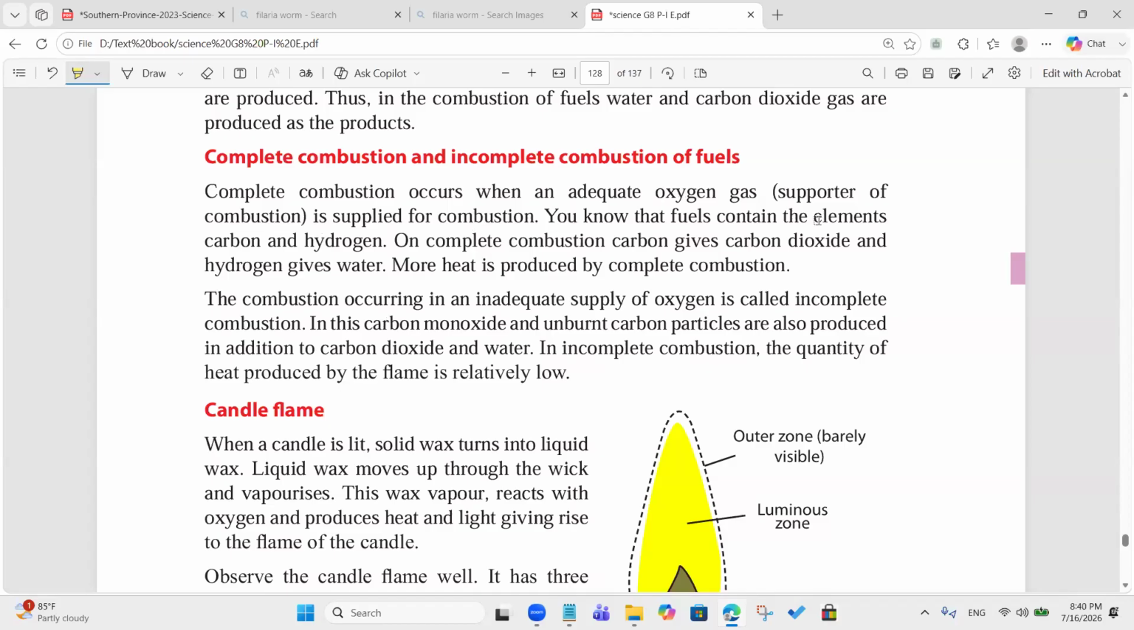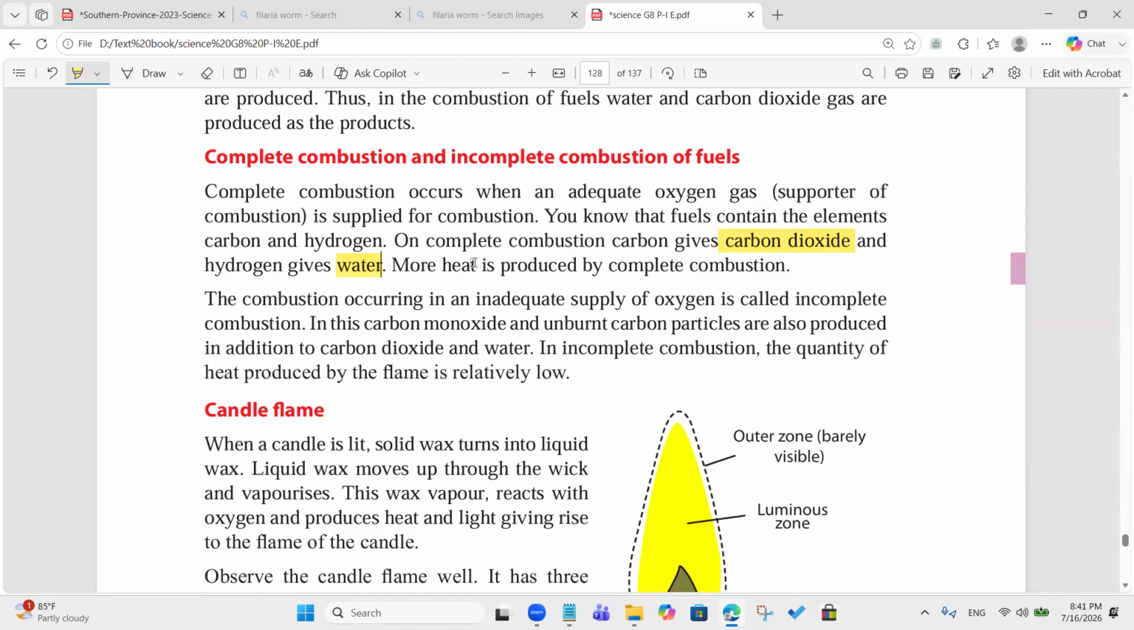Let me show you that one. Here, carbon dioxide and water, not carbon dioxide and hydrogen. These combustible fuels contain carbon and hydrogen, right? So carbon combines with oxygen, giving carbon dioxide. Hydrogen combines with oxygen, giving water.